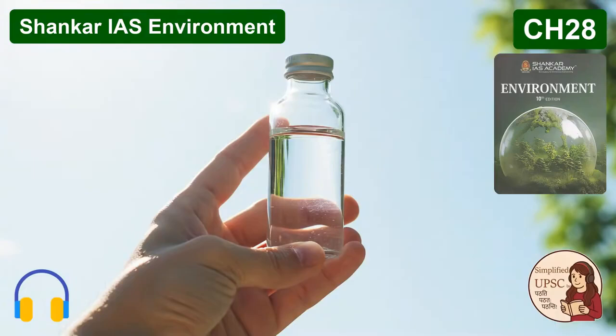National Tiger Conservation Authority, NTCA. This one is statutory, created by the 2006 amendment. Its focus is tigers. Key function, conducting the Management Effectiveness Evaluation, MEE, with WII to check how well reserves are run. NTCA Statutory Tigers, MEE. Okay. National Biodiversity Authority, NBA. Also statutory under the Biodiversity Act 2002. Its unique role is regulating access and benefit sharing, ABS. Remember the prior approval needed for using biological resources for IPR. NBA Statutory, ABS, prior approval.